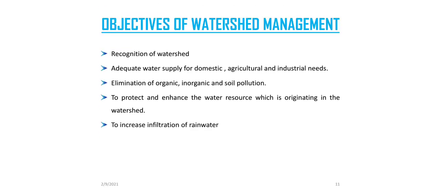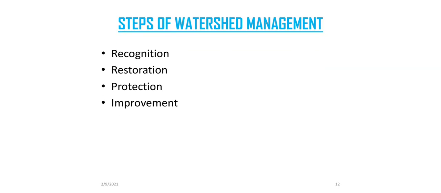Objectives of watershed management: recognition of the watershed, adequate water supply for domestic, agricultural, and industrial needs, elimination of organic, inorganic, and soil pollution, to protect and enhance the water resources which originate in the watershed, and to increase the infiltration of rainwater.